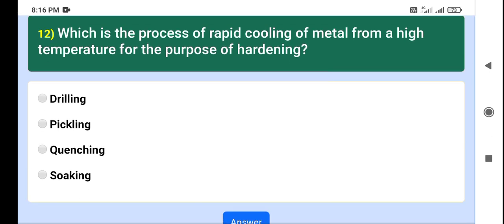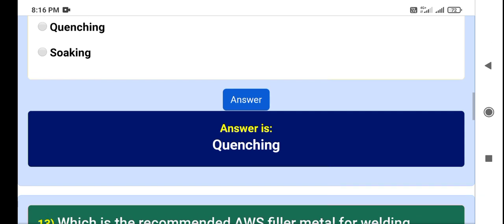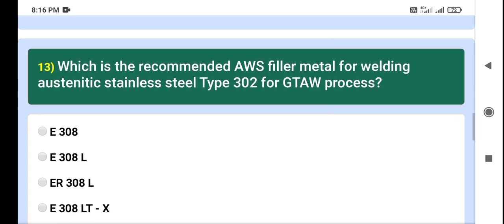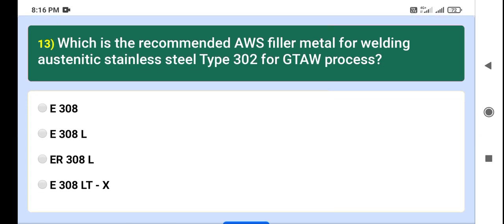Now question number 12. Which is the process of rapid cooling of metal from a high temperature for the purpose of hardening? Drilling, pickling, quenching, soaking. My answer is quenching. Let's see what the answer is. Answer is quenching. Question number 13. Which is the recommended AWS filler metal for welding austenitic stainless steel type 304L by the GTAW process?